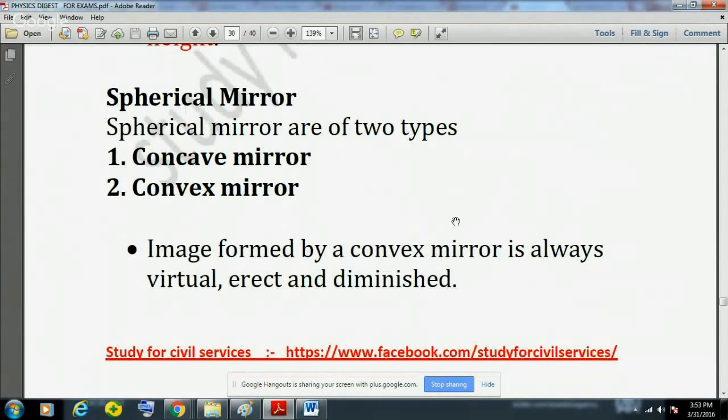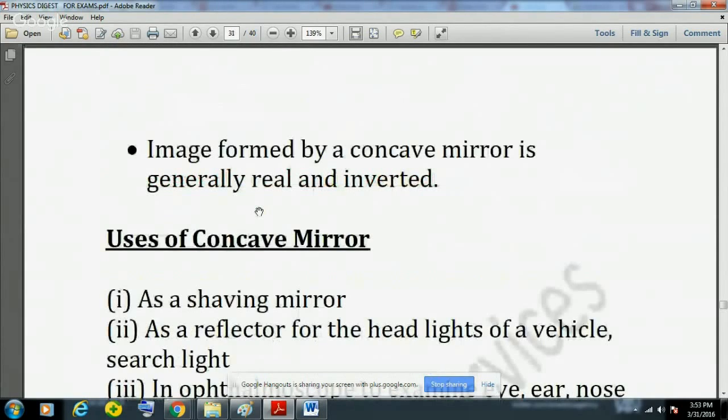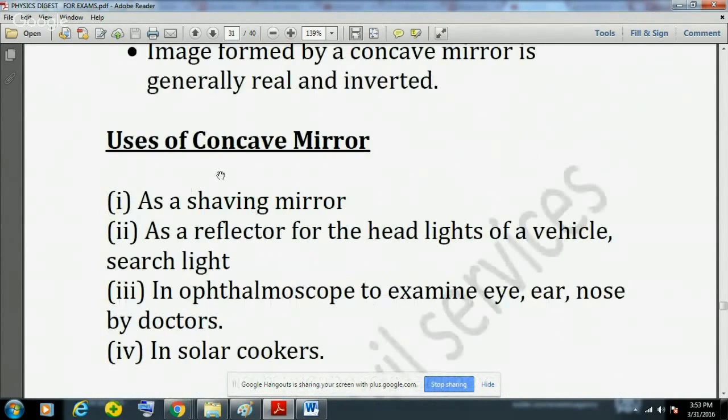Another concept is the spherical mirror. Spherical mirrors are of two types: one is concave and another is convex mirror. Now, the image formed by a convex mirror is always virtual, erect, and diminished, and the image formed by a concave mirror is generally real and inverted. Uses of concave and convex mirrors are very important, and their uses are generally asked in the exams.